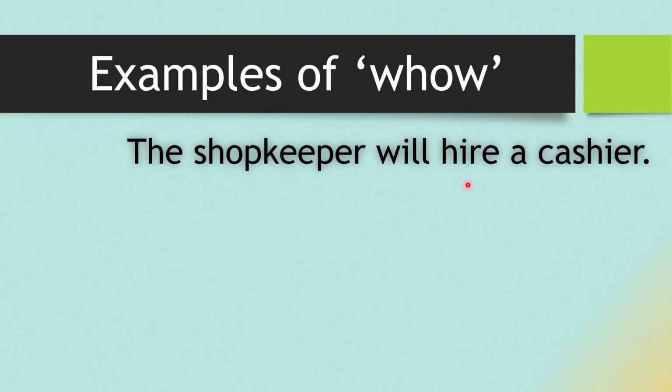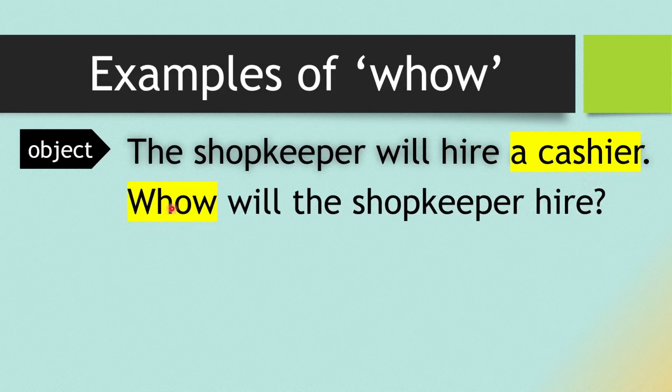The shopkeeper will hire a cashier. So here, a cashier. Cashier is the object. So the sentence will become, whom will the shopkeeper hire? As per the structure, whom will come in the beginning of the question. After that, we will write the auxiliary or modal verb. In this sentence, will is working as the modal auxiliary verb. So we will write will here.